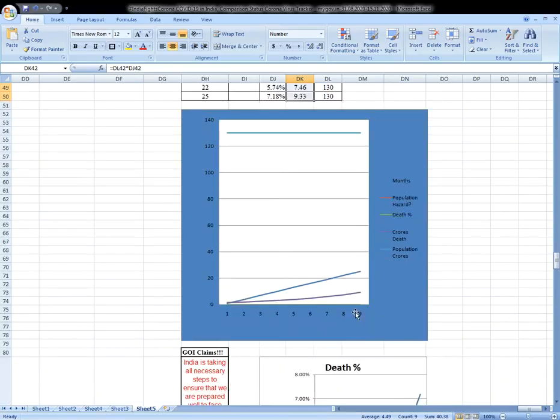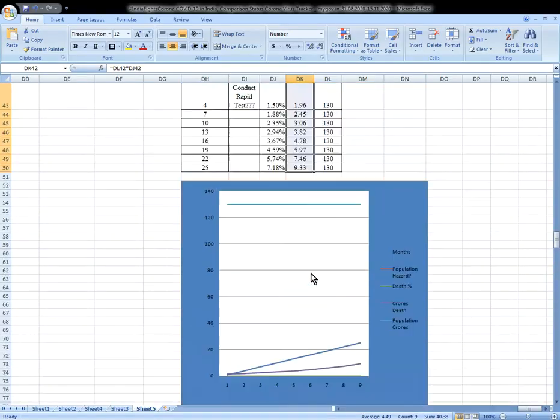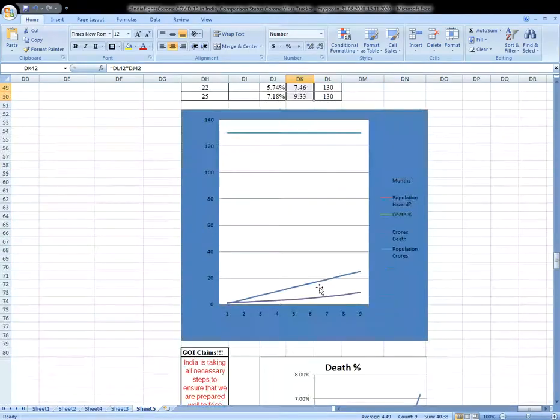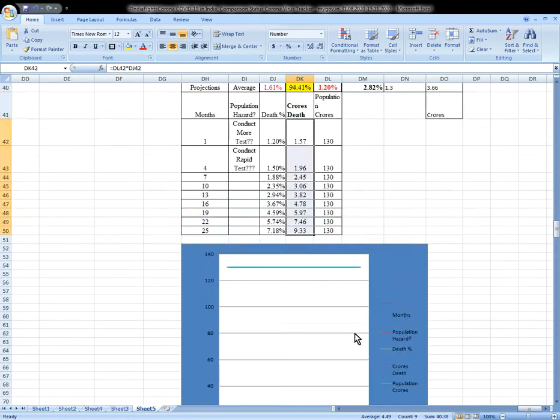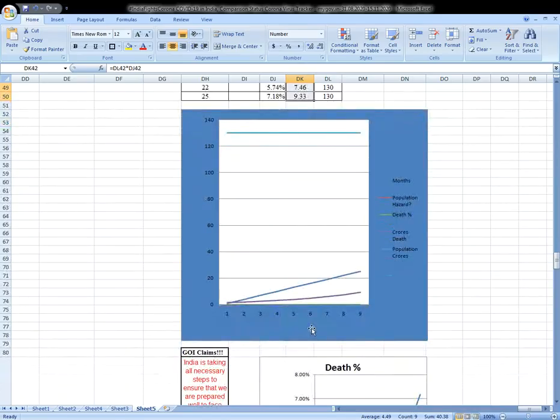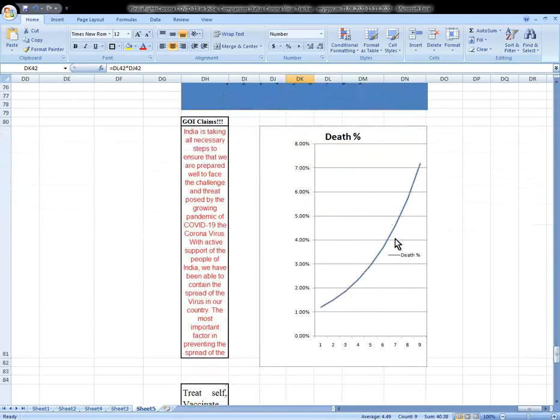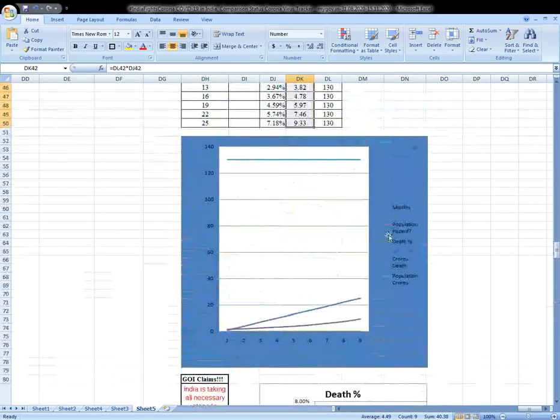Here you can see this graph. This is that value here, 9.33 is somewhere here, and this is the population, and this is, you can say, the death percentages. So this is death percentage here, 7.18%, and you can see the death percentage. Now this is your death curve here. It's based on 1.2% of the population, and this is your combination curve.